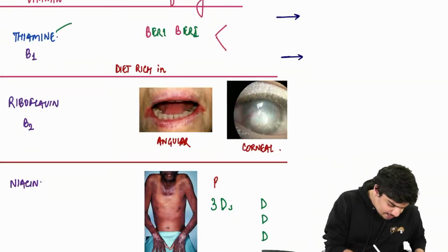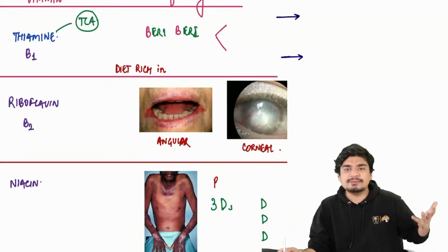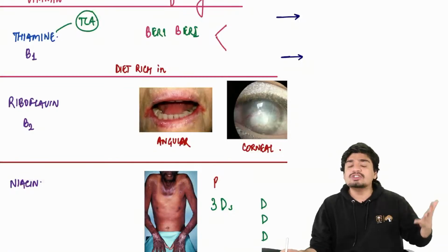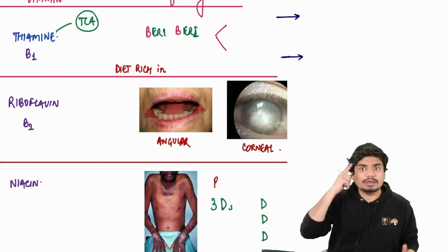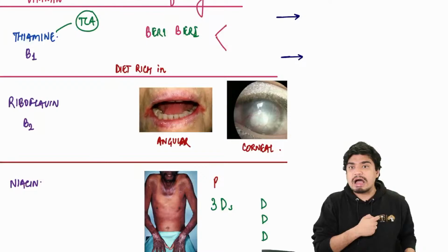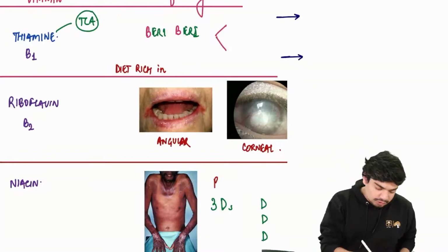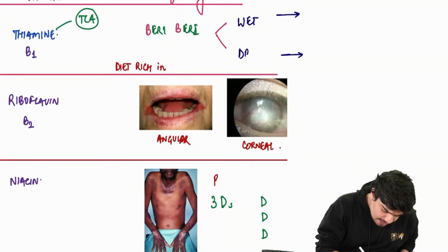Whenever thiamine is not there, energy generation won't be there, and energy requiring organs will be affected. Which organs? Brain and nervous system, that's the first one. The other organ which requires energy is the heart. Beriberi is of two types, wet beriberi and dry beriberi.